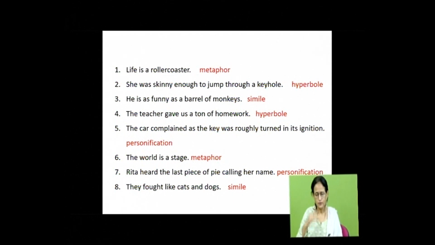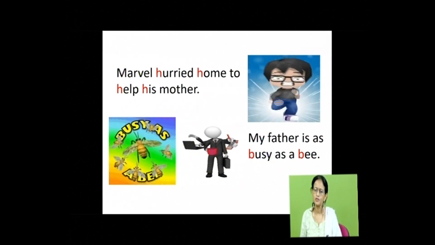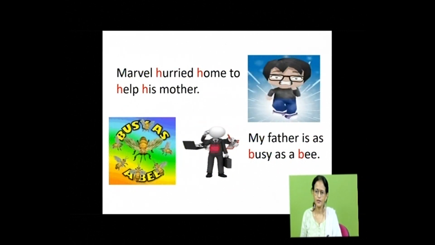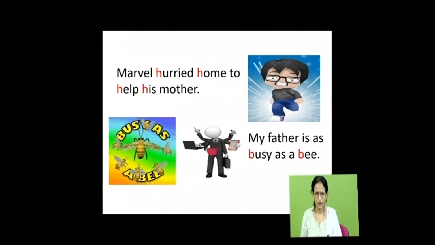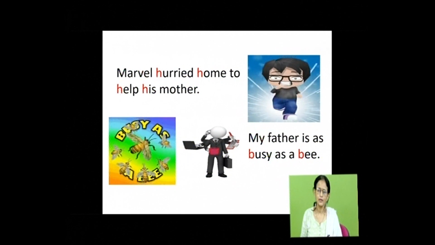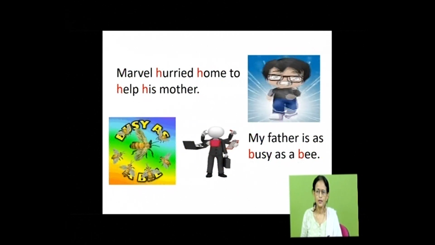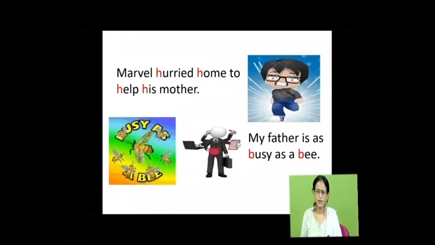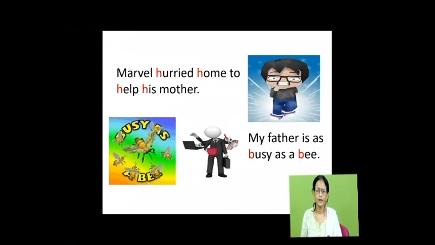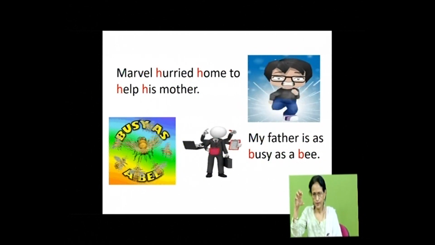Let us do the next figures of speech. Marvel hurried home to help his mother. My father is as busy as a bee. Look at the first sentence here. The consonant sounds h in hurried, h in home, h in help, h in his are repeated.